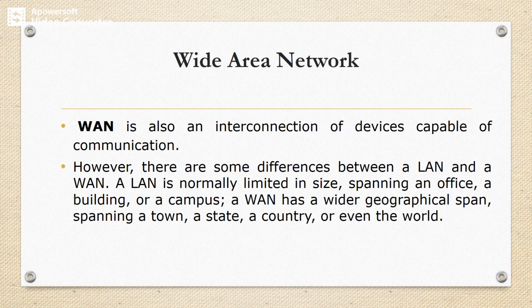So I can say that a wide area network provides long distance transmission of data. A network that covers a larger area, either a city, a state or a country. So between states or between countries we can communicate by considering a wide area network.